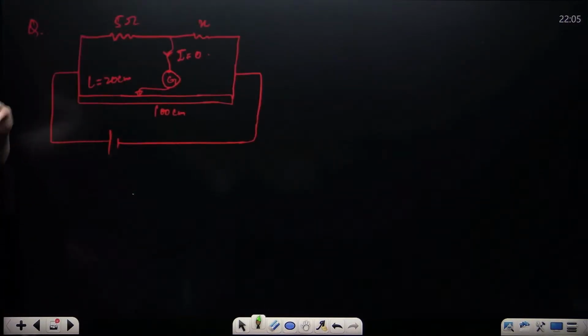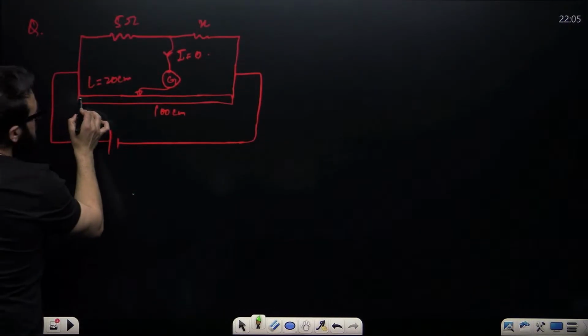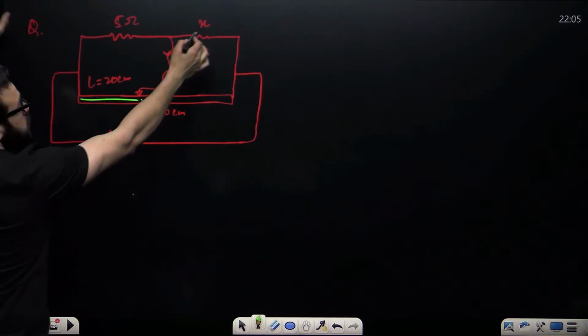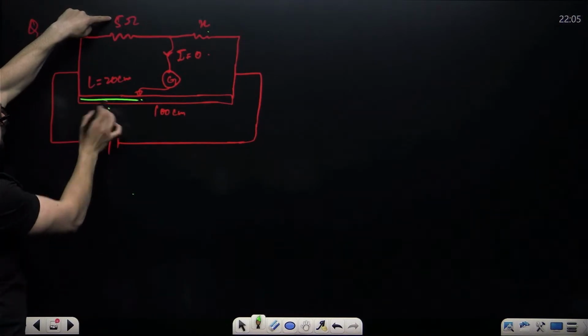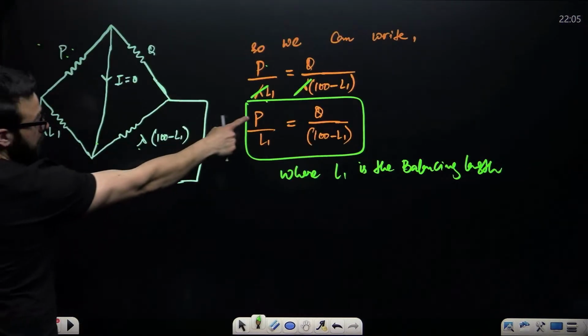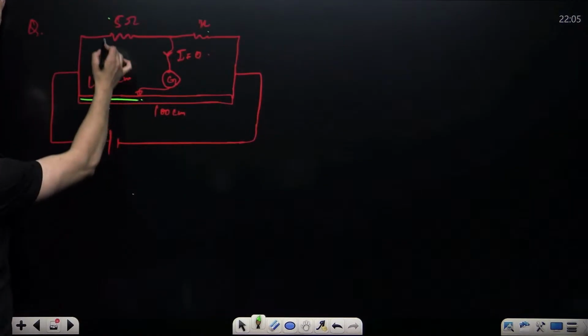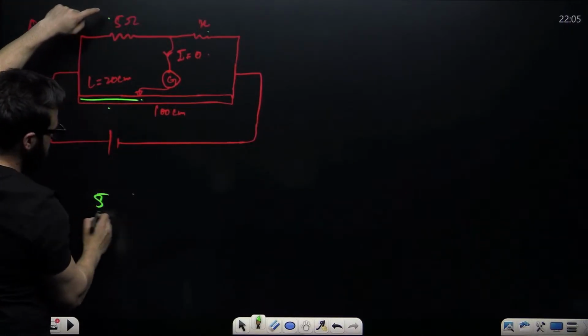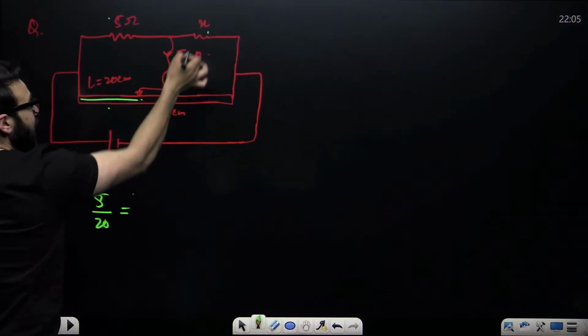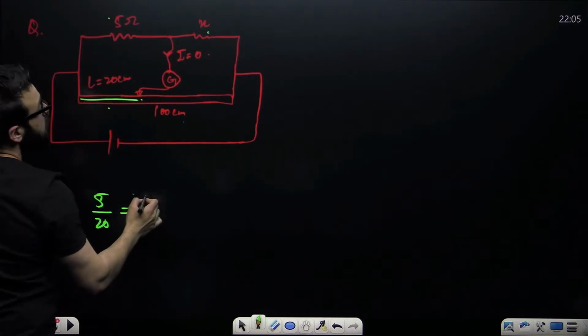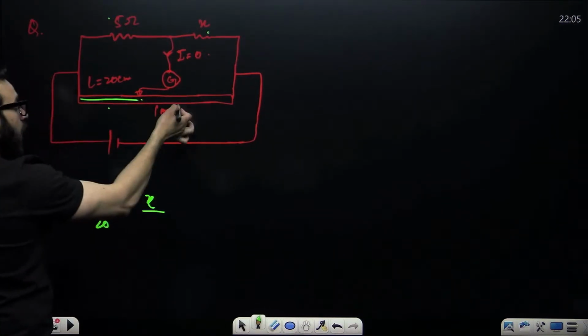Let's take a look at the question. Here in this question, the balancing length is given as 20. You are supposed to find the value of X. Guys, what can we say? This divided by this. Use the formula. P divided by L1. P is how much? 5 divided by L1, 20, will be equal to Q divided by 100 minus L1, that is X divided by 100 minus L1.